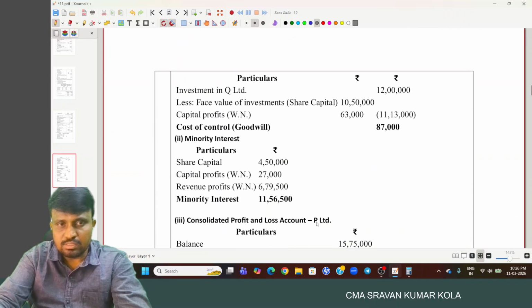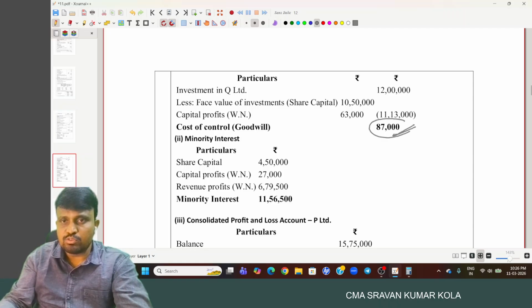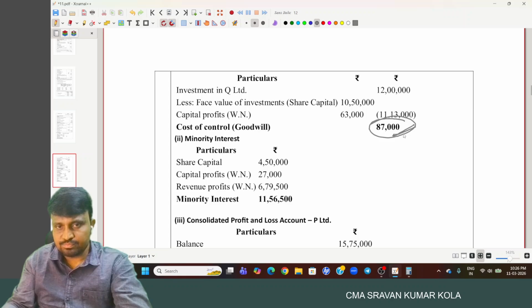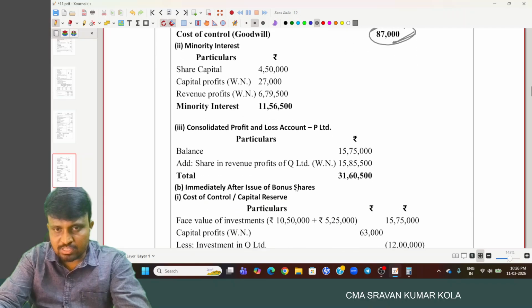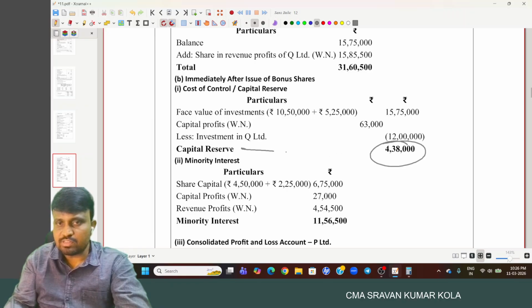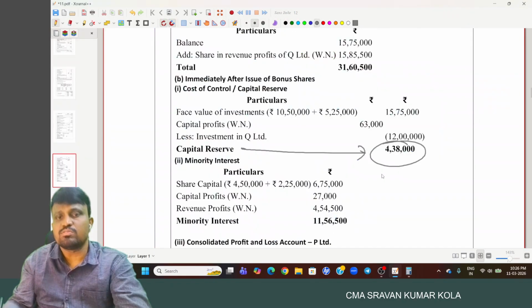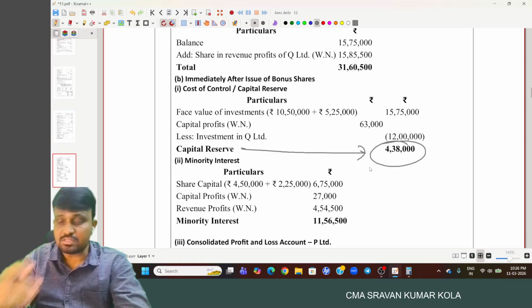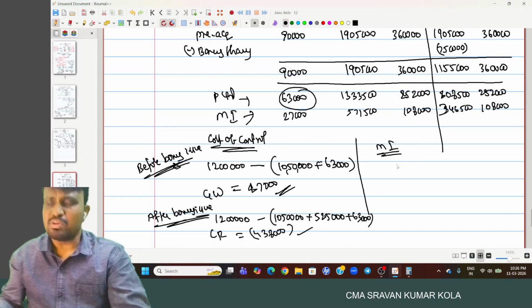So here, cost of control: first, before the bonus issue, we have goodwill of 87,000, and after the bonus issue we have 4 lakh 38,000, which is nothing but capital reserve.